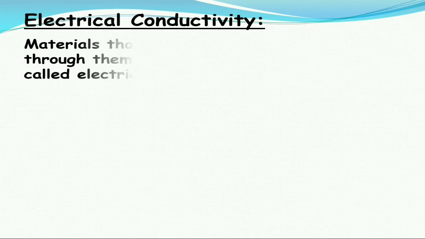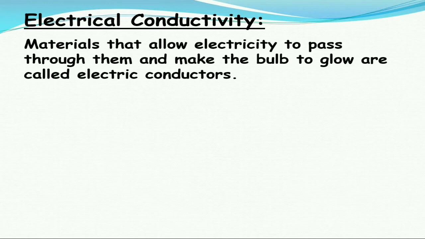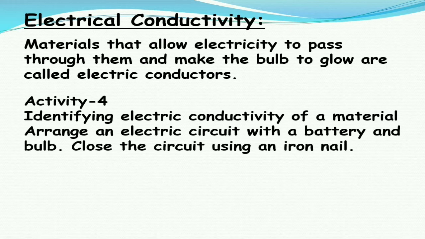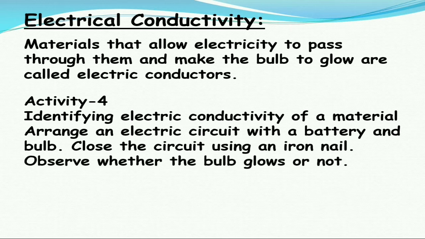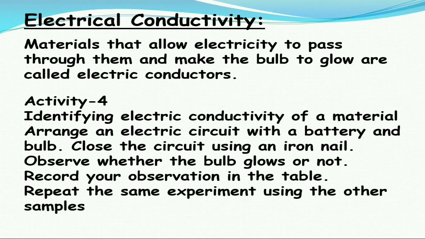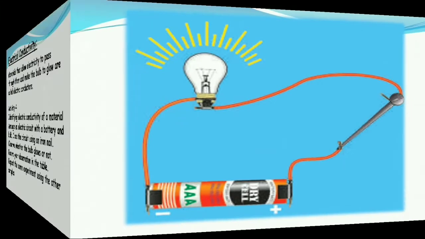Electrical conductivity. Materials that allow electricity to pass through them and make the bulb glow are called electric conductors. Activity 4: identifying the electrical conductivity of a material. Arrange an electric circuit with a battery and a bulb. Close the circuit by using an iron nail. Observe whether the bulb glows or not. Record your observation in the table and repeat the same experiment using other samples also.